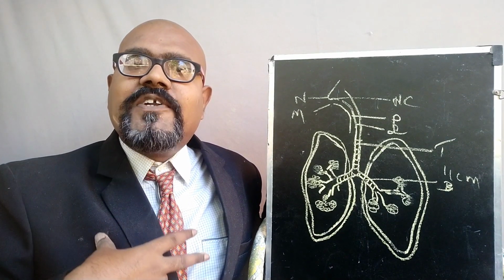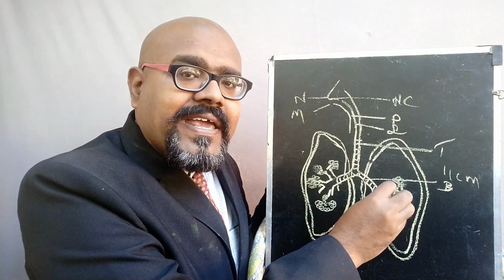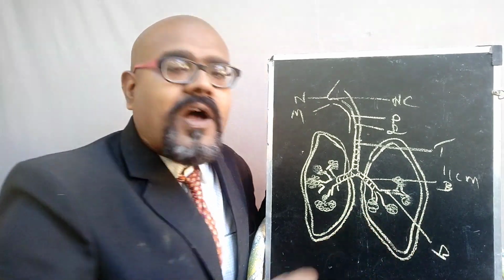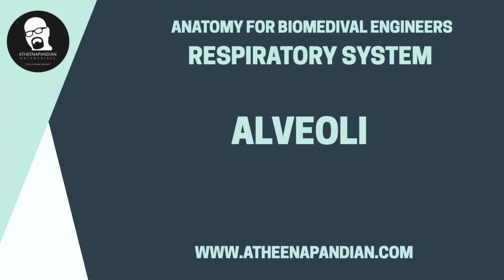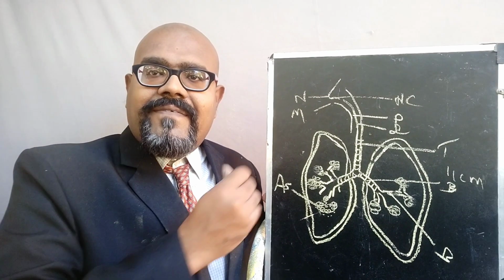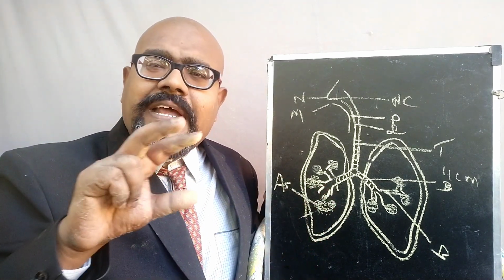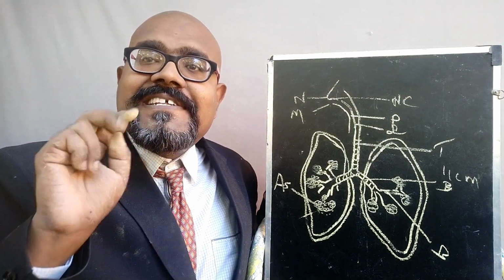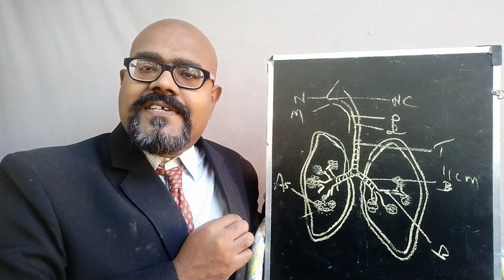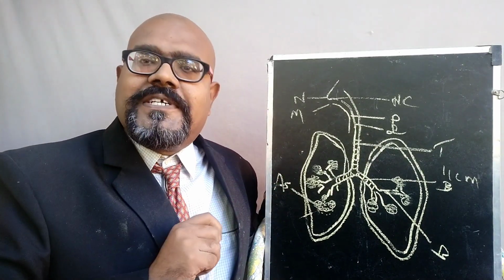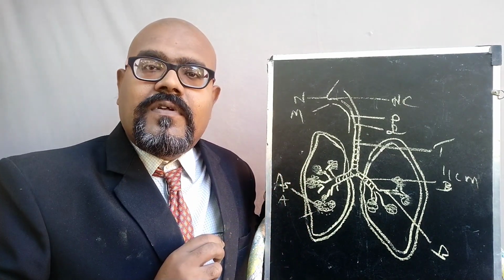The trachea divides into two branches called the bronchi. From the bronchi, there are so many sub-branches called the bronchioles. At the end of the bronchioles, there are so many clusters of tissues, considered as air sacs. In the air sacs, there are so many minute tissues called alveoli.